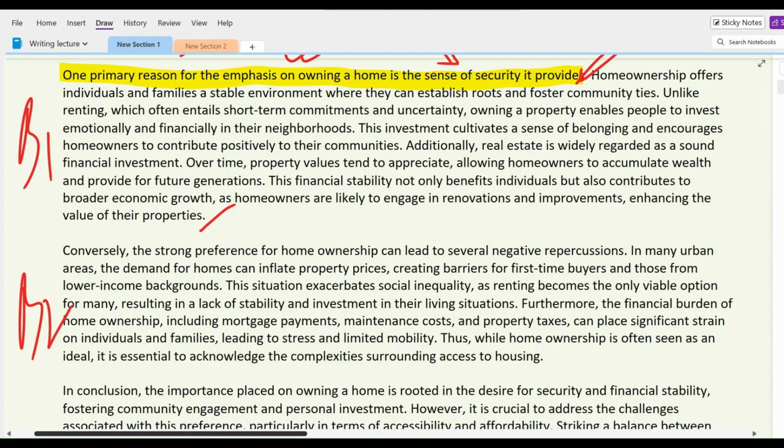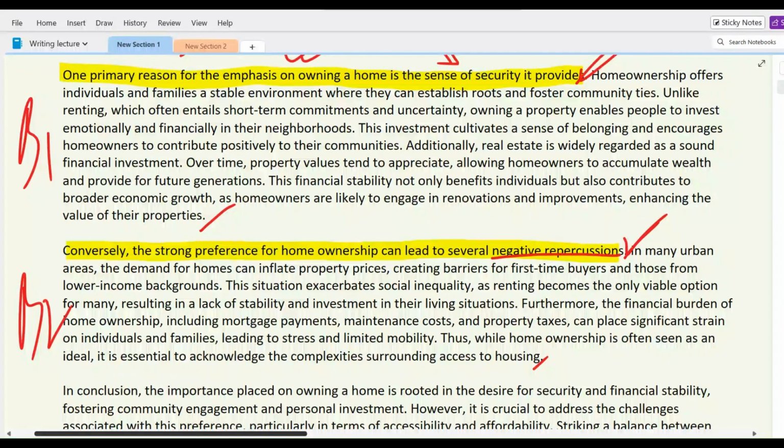So the first line is the topic sentence. "Conversely, the strong preference for home ownership can lead to several negative repercussions." And after that, we'll find the supporting detail part from here to here. And of course, the supporting detail part will support why the topic sentence is true. So now let us start with the supporting details part, which will support the several negative repercussions.